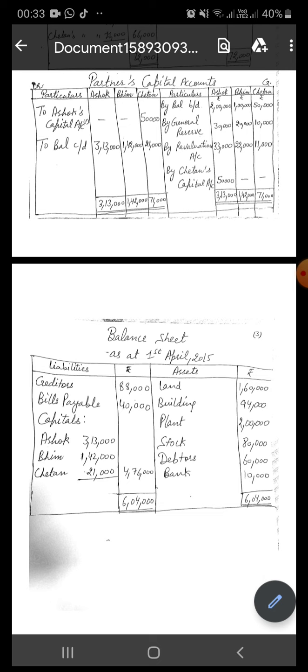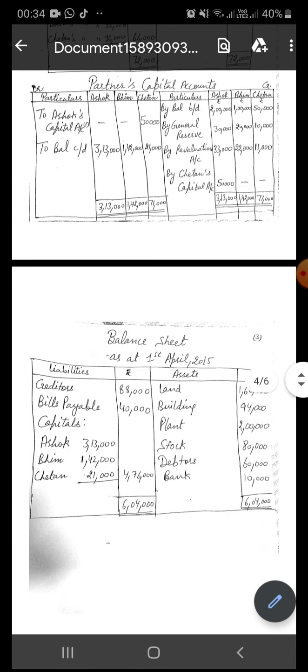After that, there is an entry of goodwill: the gaining partner will be debited and the sacrificing partner will be credited. The gaining partner is Chetan and the sacrificing partner is Ashok.